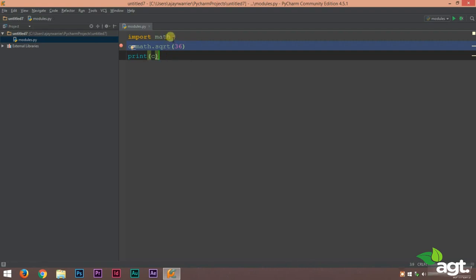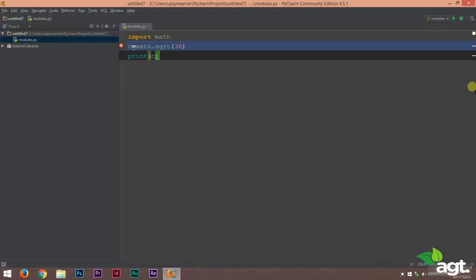So if you want to use a function inside a module, you must type in the module name, use the dot operator, and then type in the function name. Simply writing the function name will not work. Now let's try running this. You can see that it is working perfectly. We got the square root of 36, that is 6, in our output screen. So this is how we use modules.